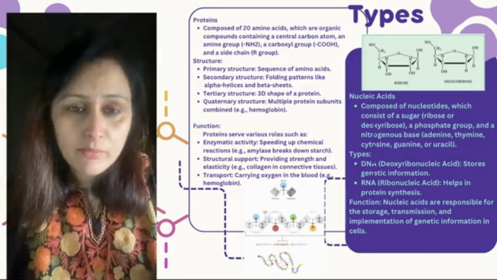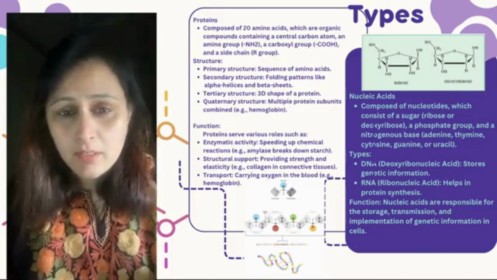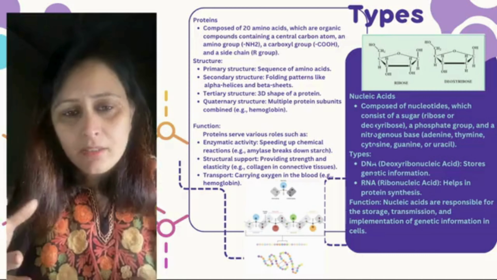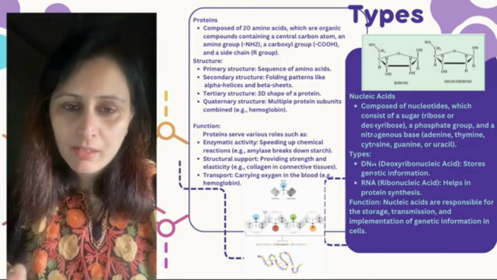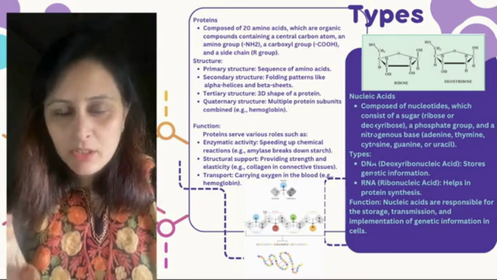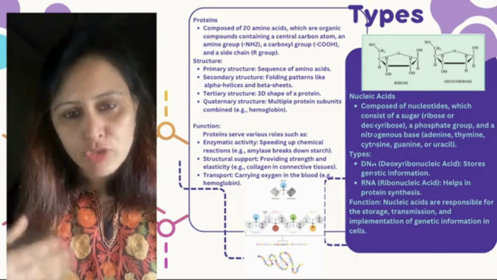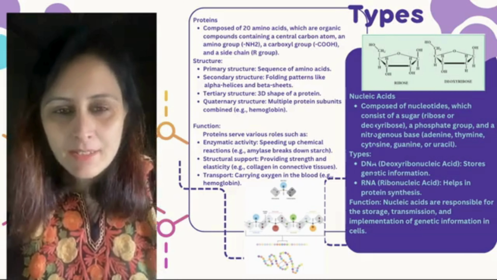Like if we look at ourselves, we have the characteristics of our parents. The eye color is the same, the hair color, and so on, right? So these characteristics, how are they carried forward? The DNA is responsible for that, and due to the genetic material that gets transferred from one generation to the next, right? Coming on to the enzymes.